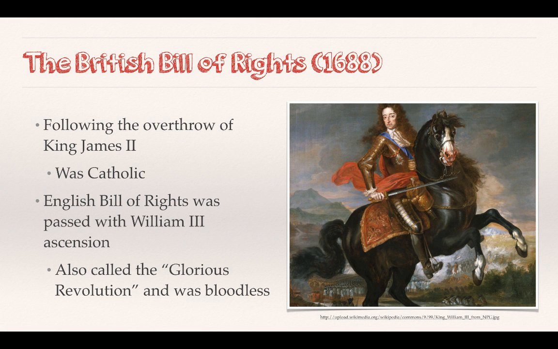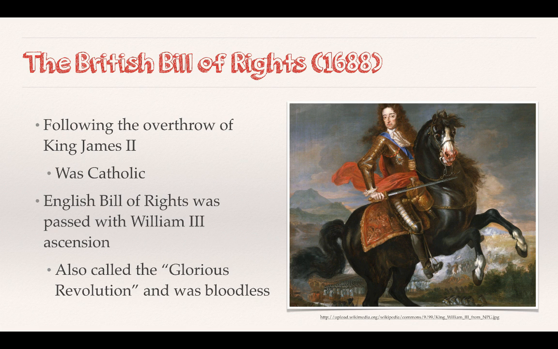The last document we're going to take a look at is the British Bill of Rights, and this is following the overthrow of King James II. All right, King James II was a Catholic. Catholics and Protestants seemed to fight all the time in the British Isles, including in Ireland. When we take a look at Northern Ireland versus the rest of the continent of Ireland, you see a predominantly Protestant area in Northern Ireland, part of the British Empire, British Kingdom, and you start to see Ireland as a majority Catholic, and the absolute kind of battles between the two have been happening for years and years and years.